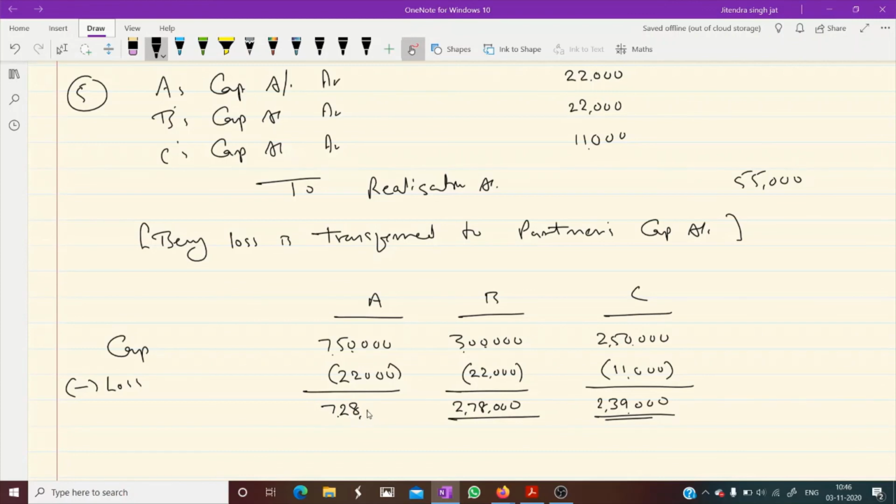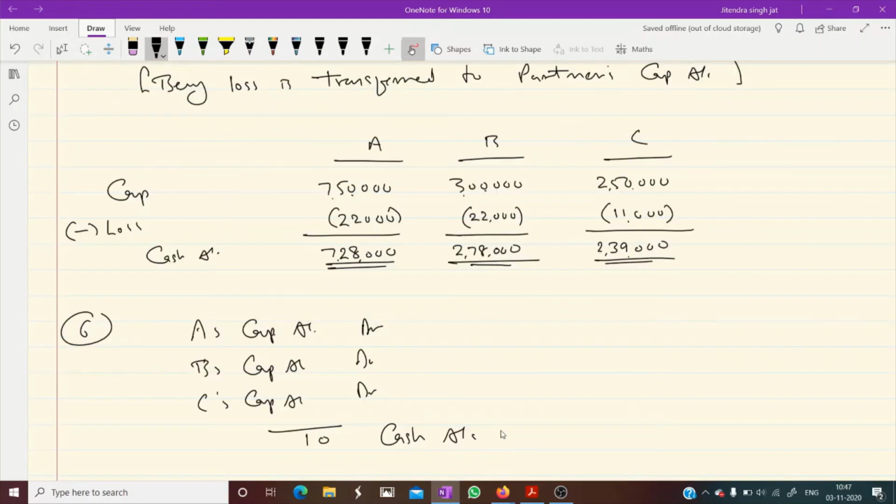Now, do you know, children, the cash account? If you are paying attention, you will definitely be able to understand this point, and you will definitely pass this entry in the examination.